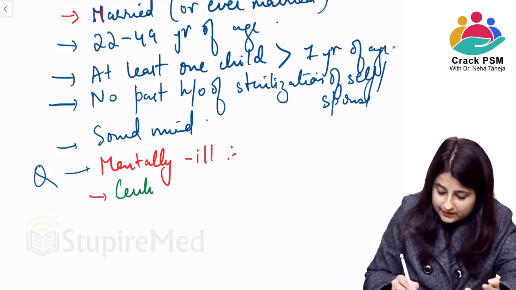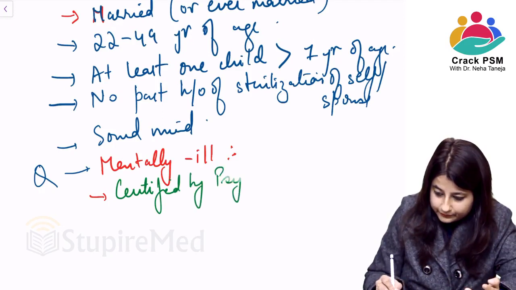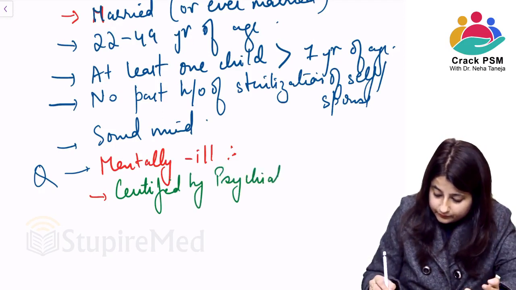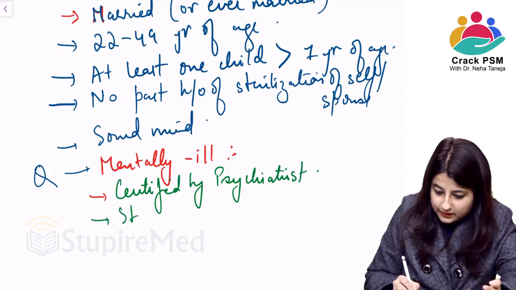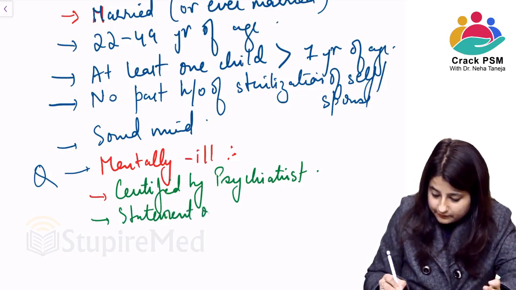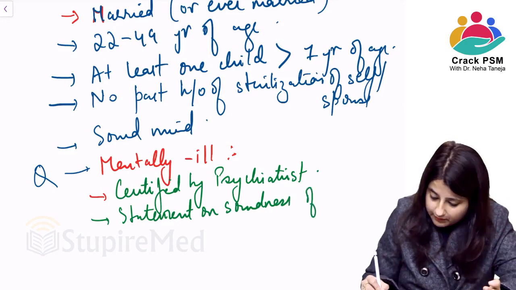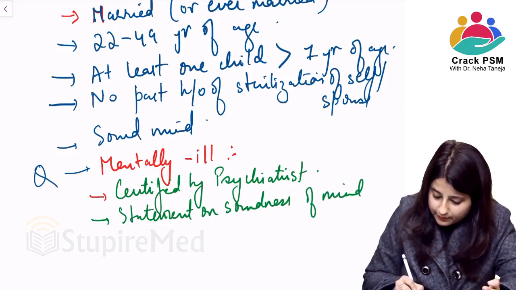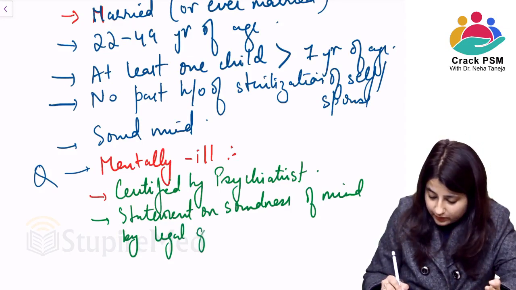It should be certified by a psychiatrist, and the statement on soundness of mind should be given by legal authorities or legal guardian and spouse.